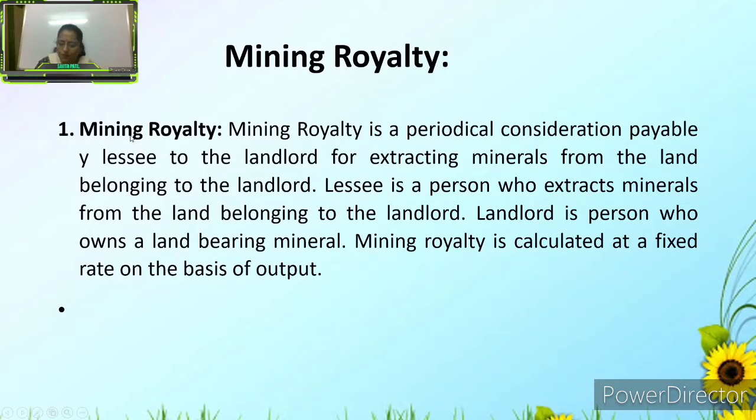Then the mining royalty. Mining royalty is a periodical consideration payable by the lessee to the landlord. Here the lessee and the landlord come in. For extracting minerals from the land belonging to the landlord, the lessee is a person who extracts the minerals from the land belonging to the landlord, and the landlord is a person who owns the land bearing the mineral. Mining royalty is calculated at a fixed rate on the basis of output.